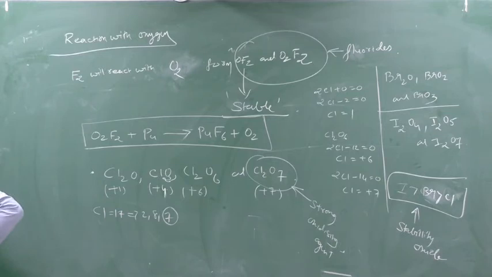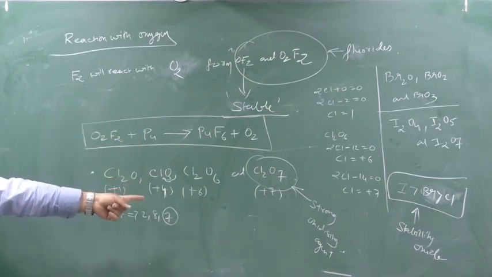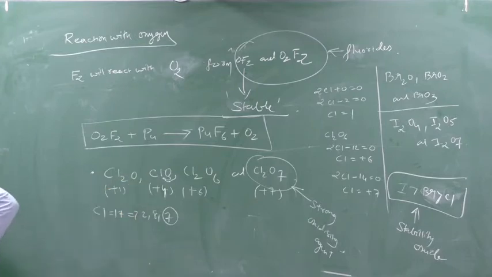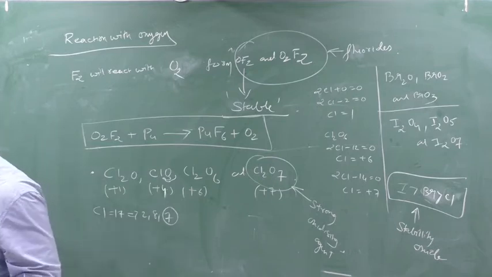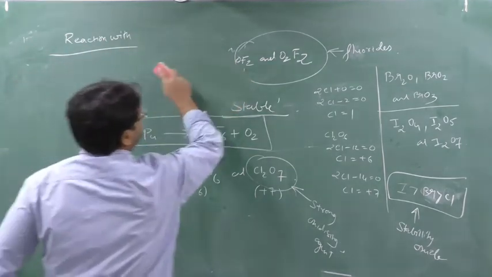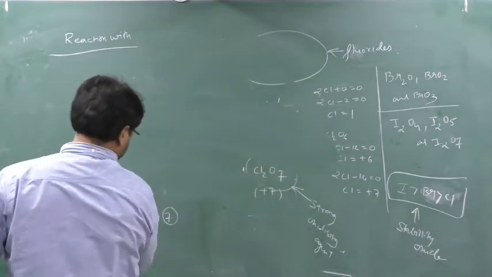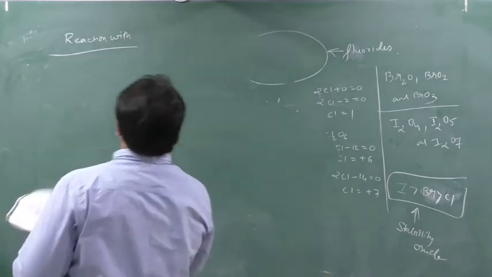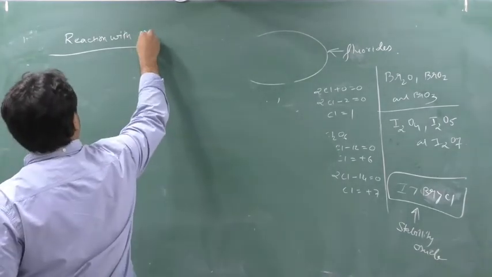Clear? And they all are oxidizing agents, out of which Cl2O7 is the strongest oxidizing agent. Why? Because of +7. Clear? Okay. Clear this part? Next item, reaction with metal, last. This is also very simple, and you know all of this.